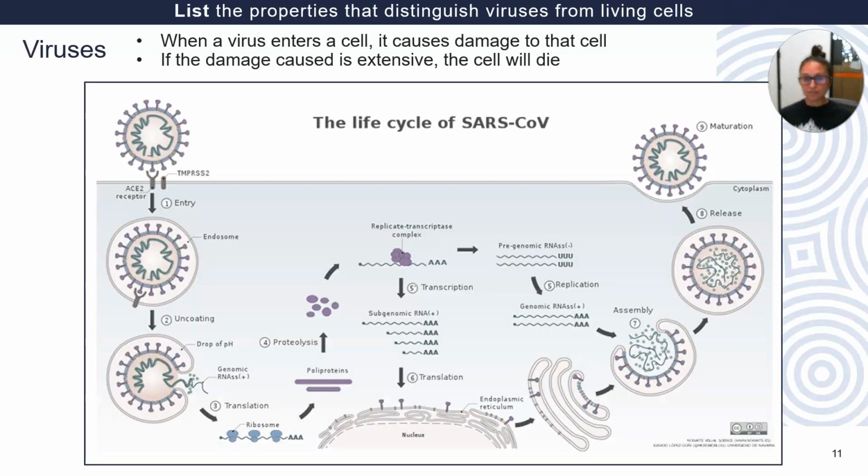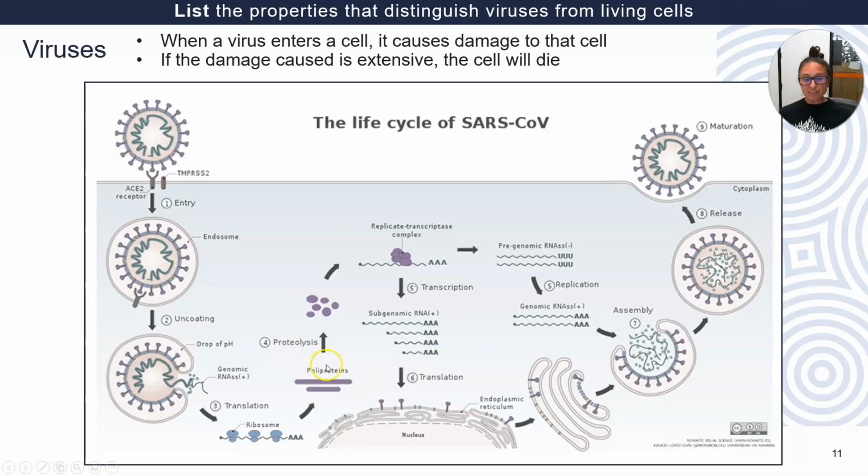Let's have a look at COVID, okay, because COVID is a virus. Let's have a look and see what it does. So here is COVID and this is your cell, okay? This is the cell membrane and this is the cytoplasm. What COVID does is that it actually goes into our cells. And once it goes in there, it kind of unravels.